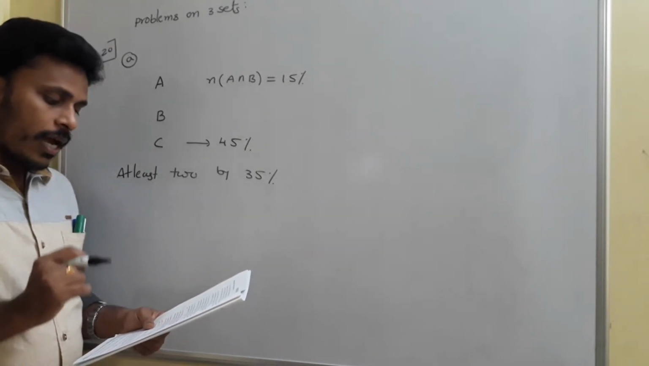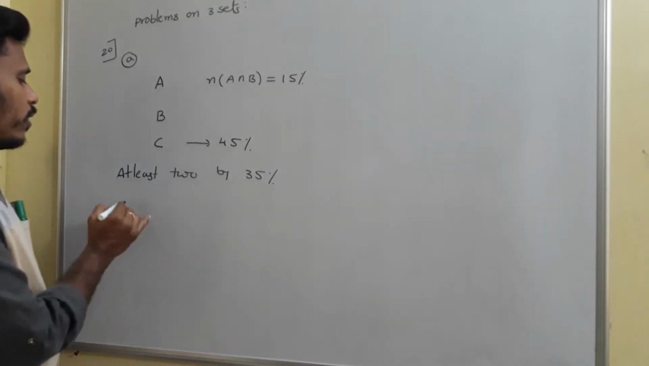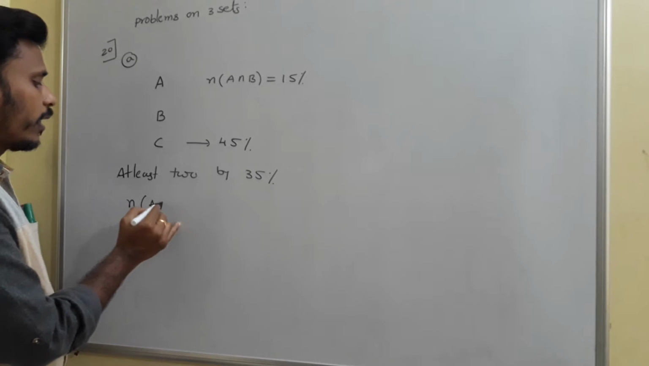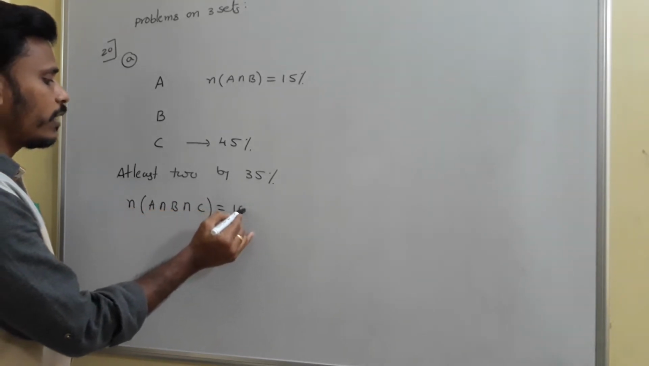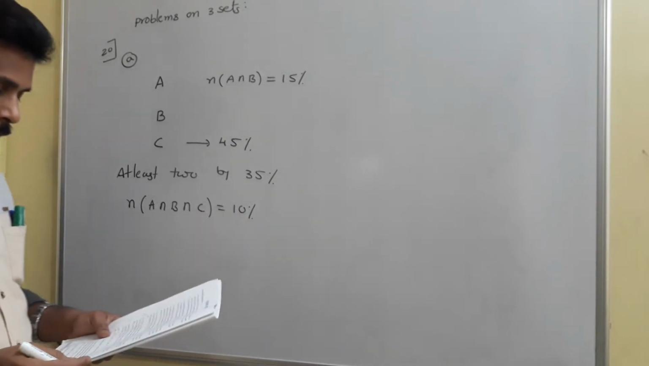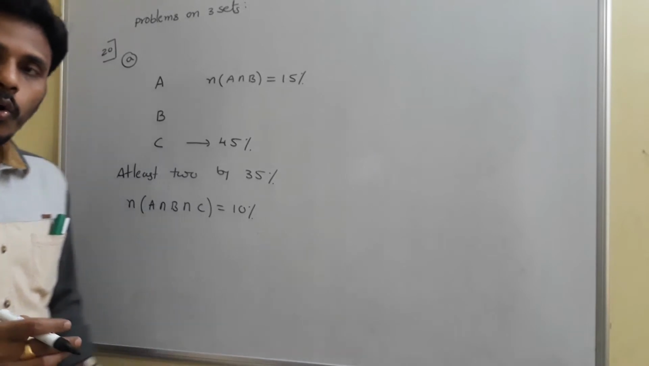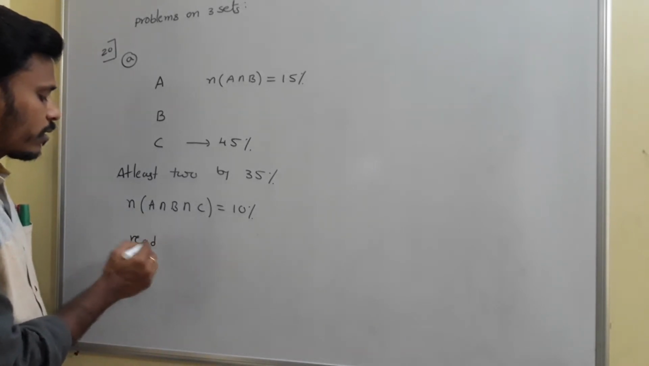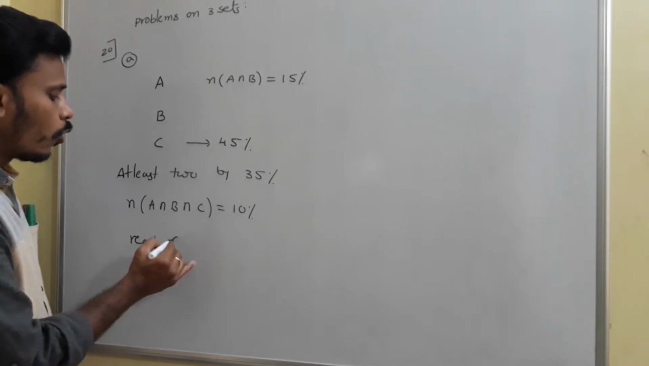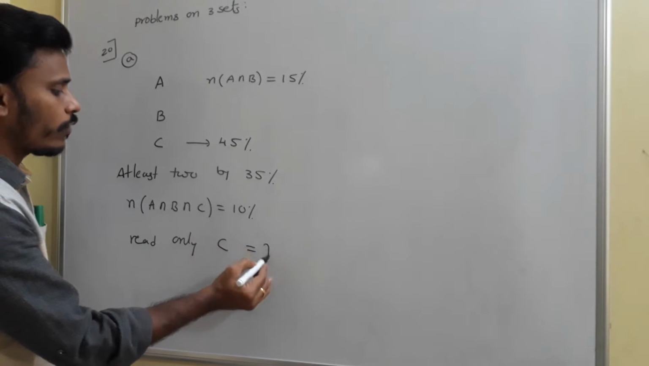And all three are read by 10% of the population. So N of A intersection B intersection C is 10%. Now the question is: what percent of the population reads only newspaper C? We need to calculate the percentage of persons who read only newspaper C. That's what we need to find.